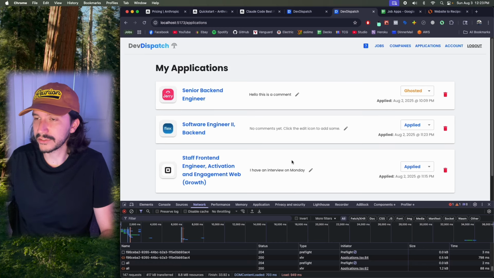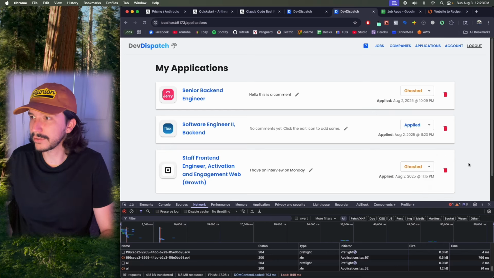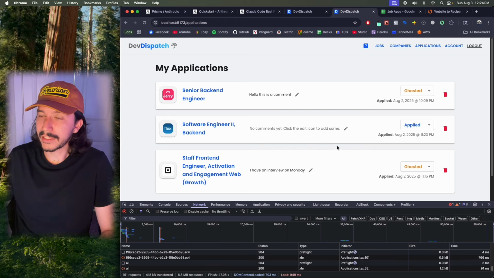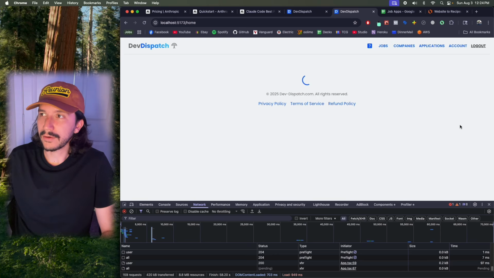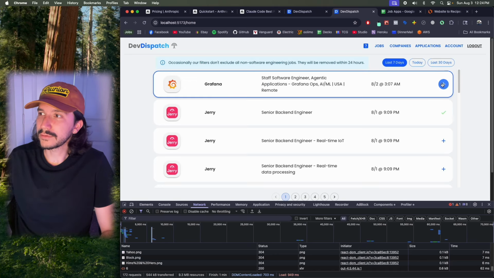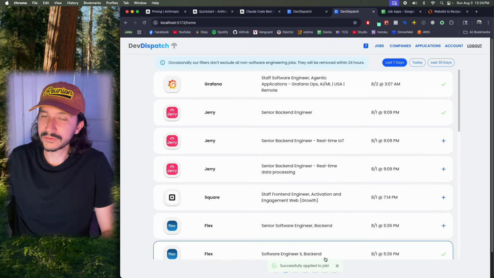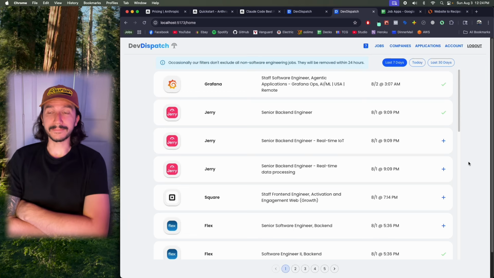I'm not entirely sure why that changes the order. I should probably look into that. But also you can say, oh, I got ghosted. I can't work here anymore. They don't want me to work for them, that's fine. Or I could also just get rid of applications and we get this nice snack bar at the bottom. Same thing on the jobs page. If we want to apply to this one, boom, we've applied to it and we get this nice snack bar over here. So I would say that is incredibly successful.